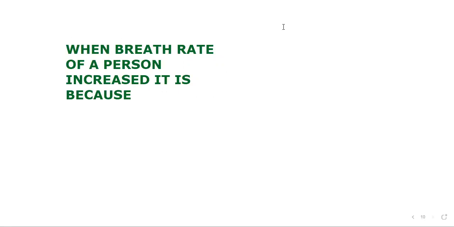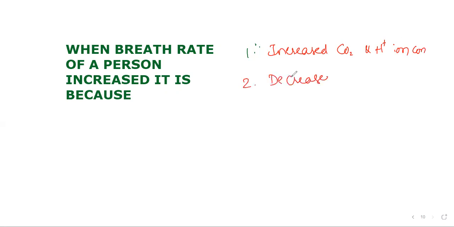Option 1, it is because of increased carbon dioxide and H plus ion concentration, or option 2, it is because of decreased oxygen levels in the body. Third, both. Fourth, none. Now you answer.